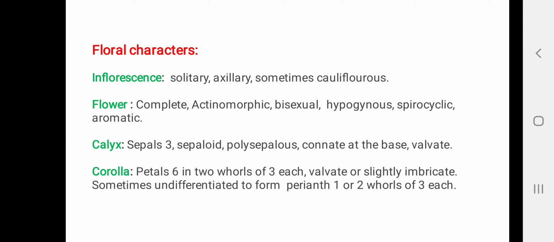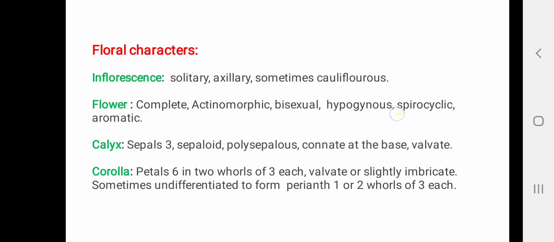Now let us look into the floral characters. Inflorescence is solitary, axillary. Sometimes you will find that these inflorescences are directly borne on the stem. Then they are called as cauliflorous. The flowers are complete, actinomorphic, bisexual, hypogynous, and they are aromatic. These flowers are called as spirocyclic.